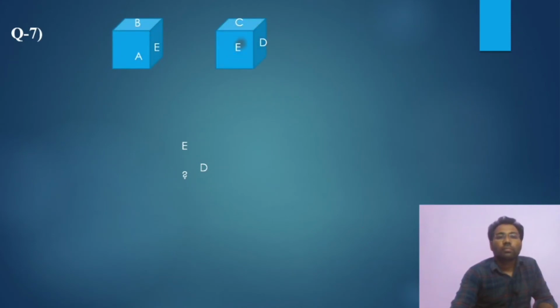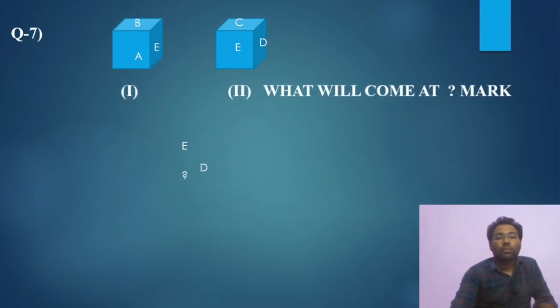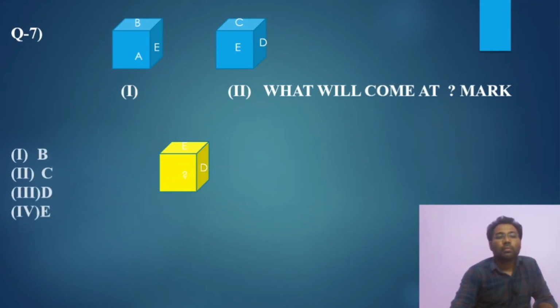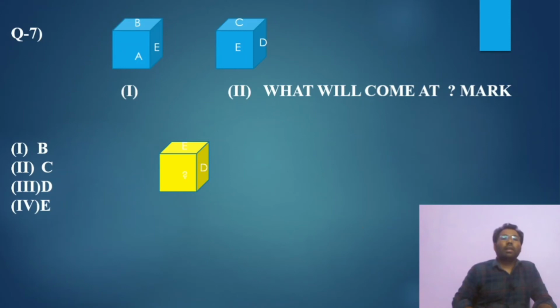Okay, let's move to the 7th question. What will come at the question mark? Again, you have to find what will come here. Same, one common, clockwise rotation.